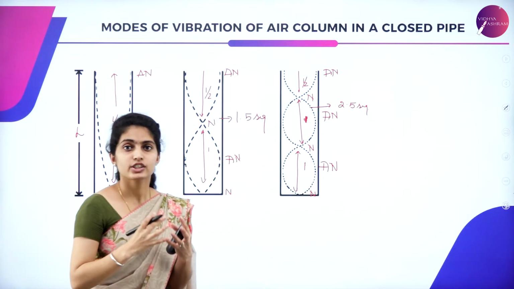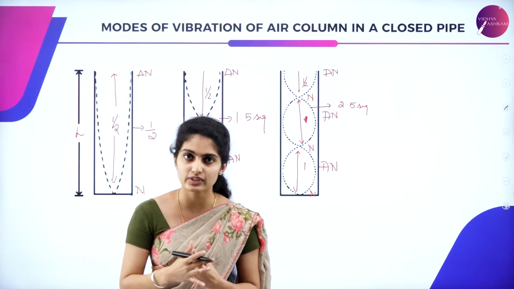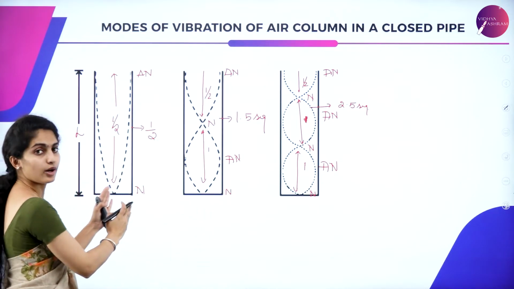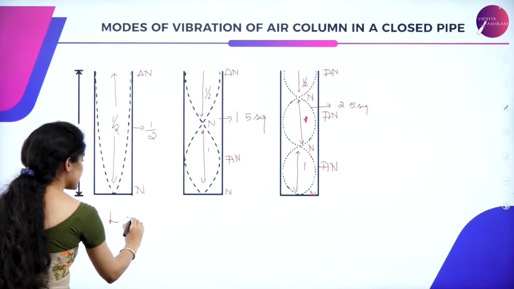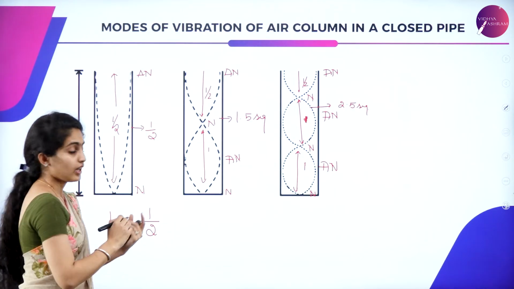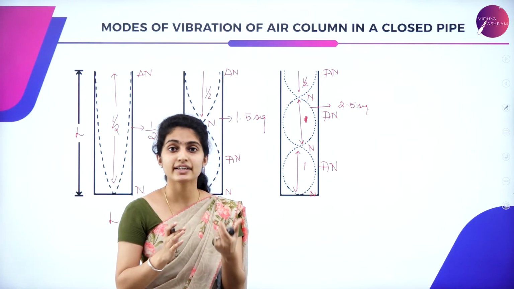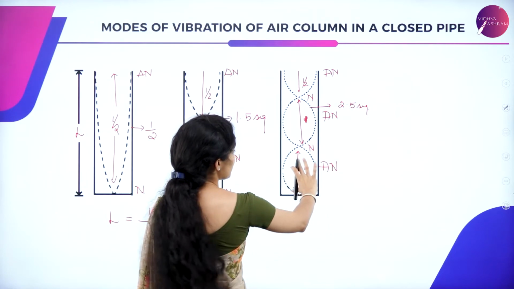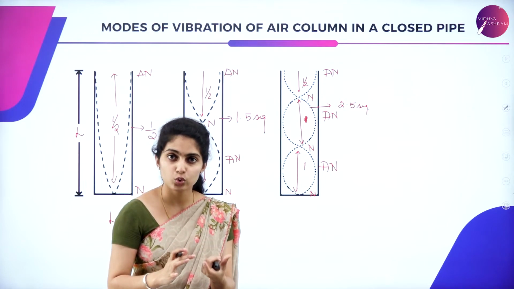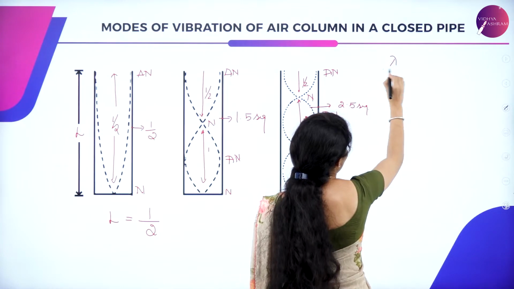Now let us see the ratios of the frequencies, that is, the overtone frequency, how it is going. So here, let us consider the first term. Since we have L is equal to the number of segments, what is the segment? It is just half. Half segment into the distance between two successive antinodes and nodes. Distance between two nodes is said to be lambda by 2. Distance between two nodes and two antinodes is nothing but lambda by 2.